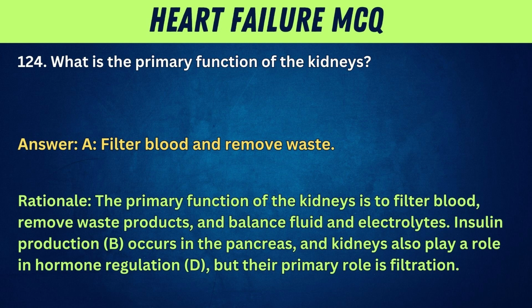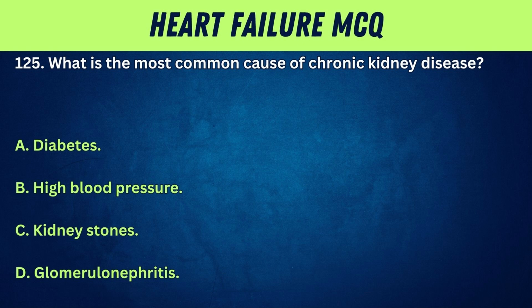Insulin production, B, occurs in the pancreas, and kidneys also play a role in hormone regulation, D, but their primary role is filtration. 125. What is the most common cause of chronic kidney disease? A. Diabetes. B. High blood pressure. C. Kidney stones. D. Glomerulonephritis.